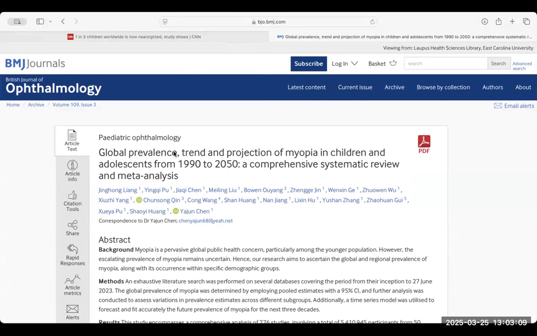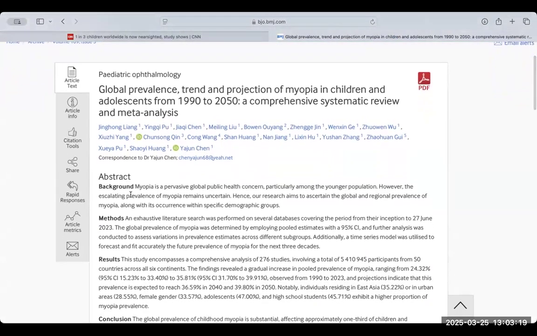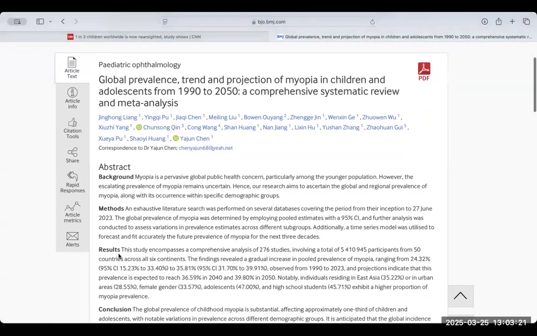It says global prevalence, trend and projection of nearsightedness in children and adolescents from 1990 to 2050. So I'm going to scroll down and it gives you some information about the background, the methods, but let's look at the results. It says this study encompasses a comprehensive analysis of 276 studies involving a total of 5,410,945 participants.